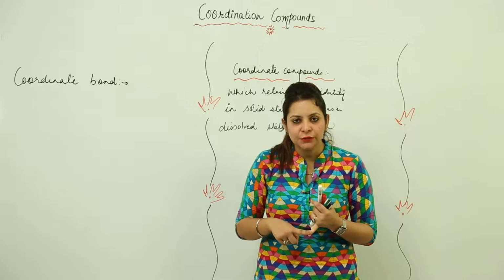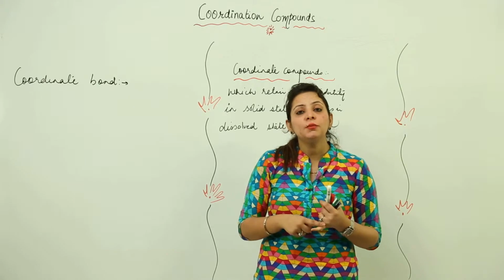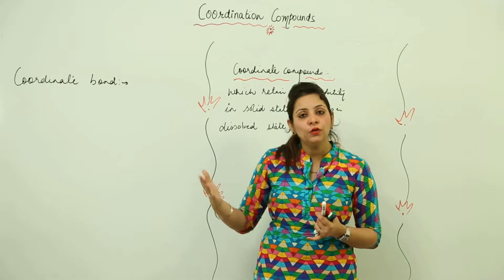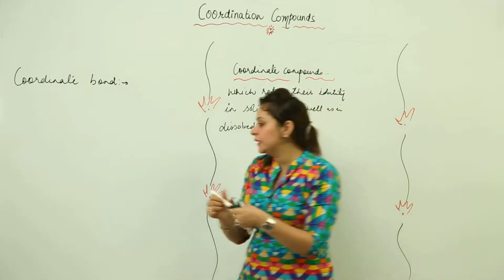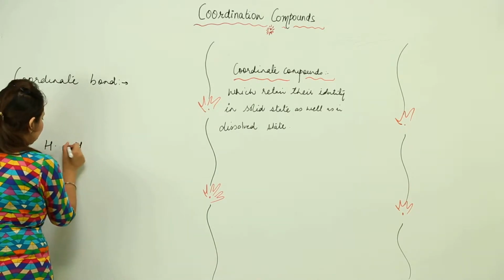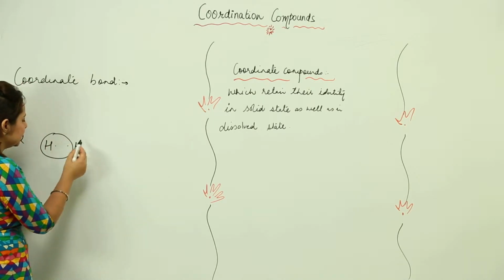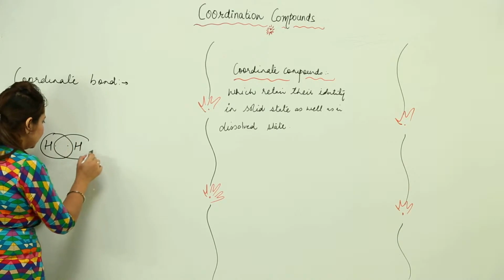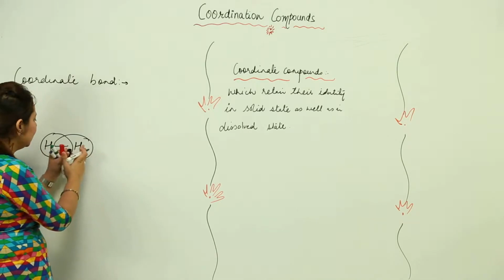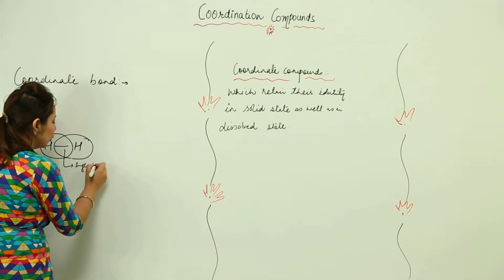Ionic bond is formed by transfer of electrons. Covalent bond is formed by mutual sharing of electrons. Coordinate bond is also formed by sharing of electrons, but here the thing is, like in the covalent, whenever the bond is formed, I will explain with an example. Suppose in the formation of H2, we have one electron of hydrogen and one of hydrogen. This hydrogen will share the electron of this hydrogen, and this hydrogen is going to share the electron of this hydrogen. So as a result, one electron is contributed by this hydrogen and one electron is contributed by this hydrogen. That is why it leads to the formation of single covalent bond.